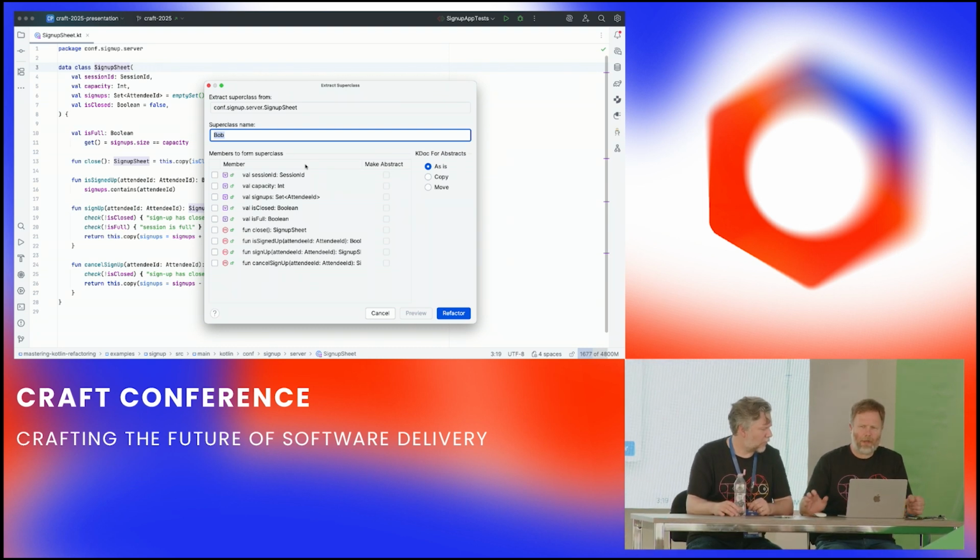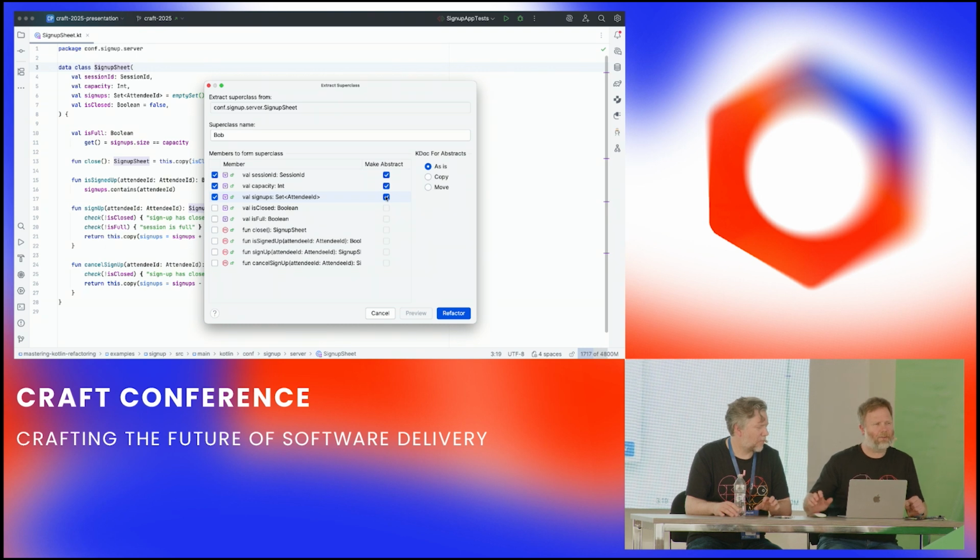So our aim here is for Bob to have all the operations that are common to all of our sign-up sheets. And so we think all of our sign-up sheets should have a session ID, and they should all have a capacity, and they should all have a set of sign-ups. And we're leaving these abstract so that we can define them. You have to make them abstract explicitly. Oh, yeah, when I say yes. Yeah. We're making them abstract so that we can use data classes to implement them. Okay, is closed.